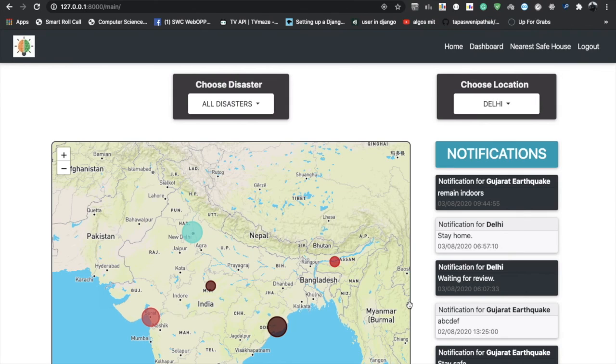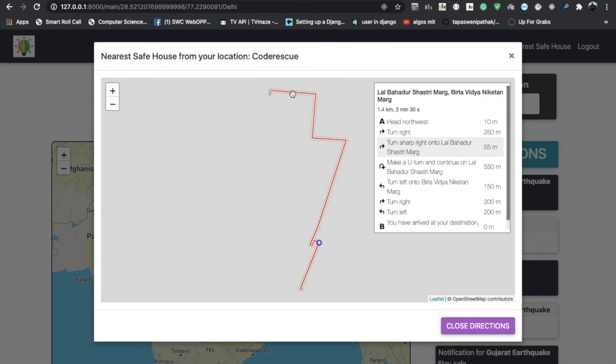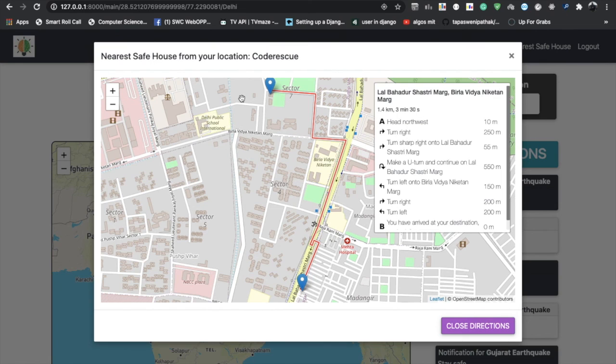The final, nearest safe house feature: the user can select this option and will be presented the directions from his current location to the nearest safe house along with its name. So we can see the safe house that we just added is being shown here, Code Rescue. Again, we have shown this feature in a modal to enhance user experience.